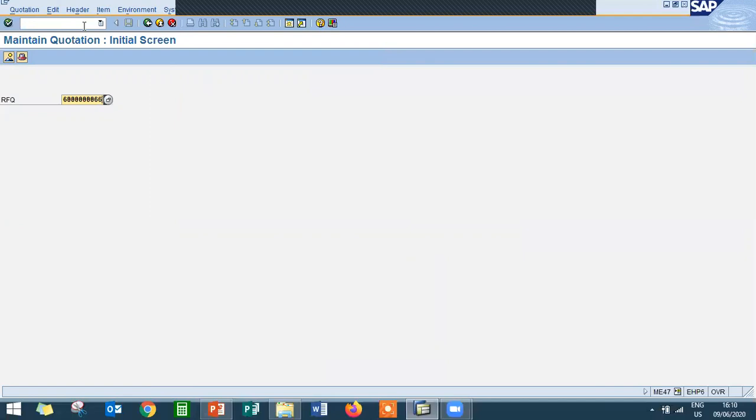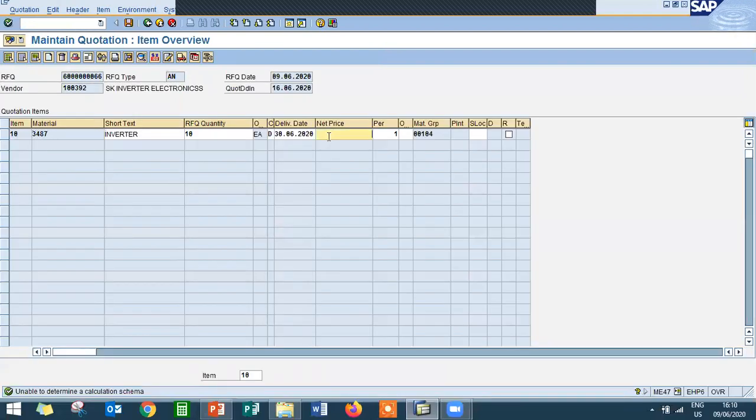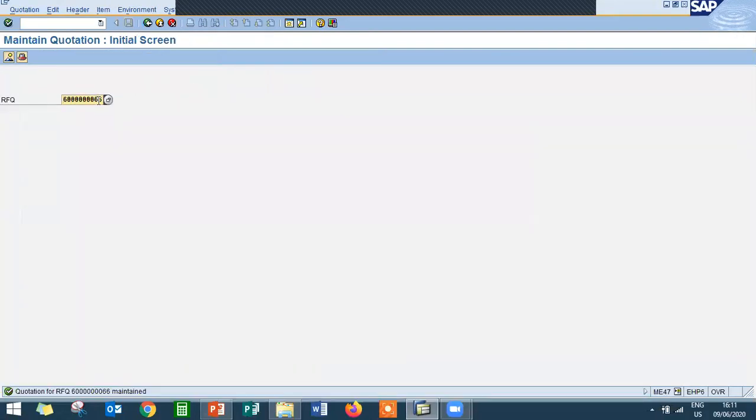First I'm going to enter 66, 6000000066. So the net price is 11,000. Each inverter costs 11,000. Press enter and save.